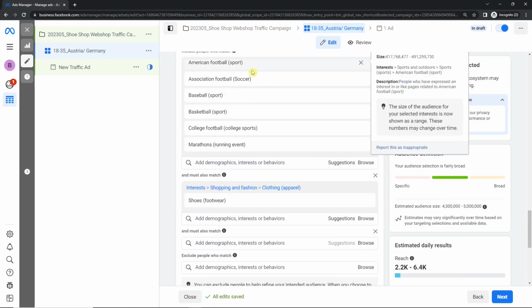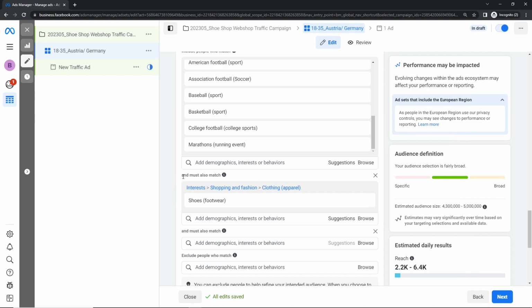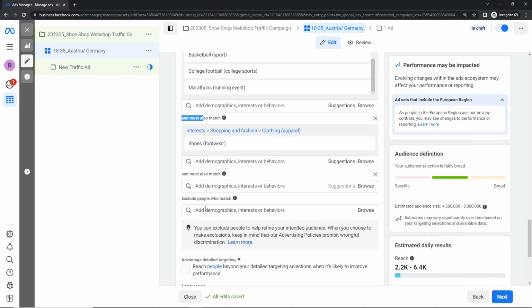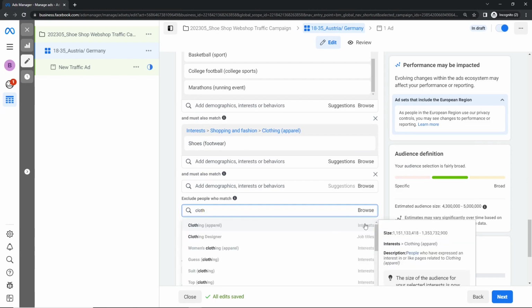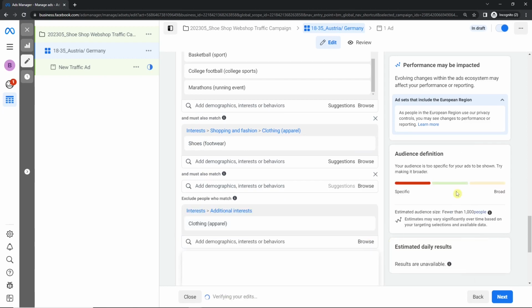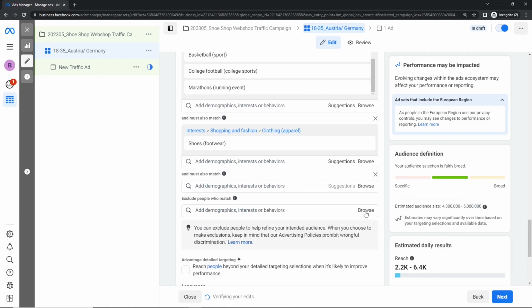So they have to like one of the above or a few of that, and for sure shoes, but they are not allowed to like clothing maybe, which would make the audience too specific, but still it is possible to do that. So if your audience is very big, you can use that narrow function to use and exclude to make it more specific.